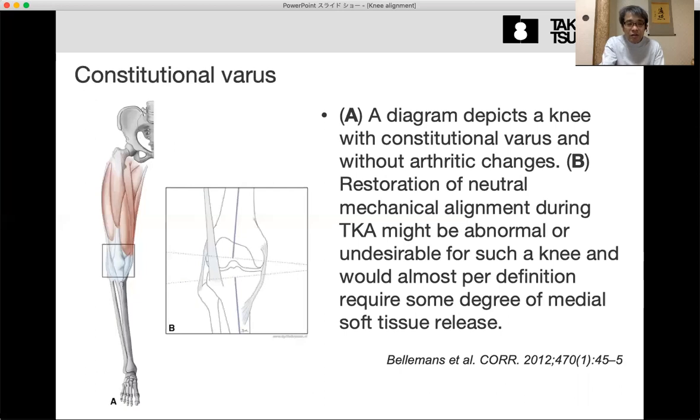Because to achieve this neutral alignment, we need to detach the MCL and other soft tissue that can cause the imbalance or even looseness of the medial side. That is not beneficial for the patient. So how we deal with this constitutional varus is a very serious problem to improve the patient satisfaction after TKA.